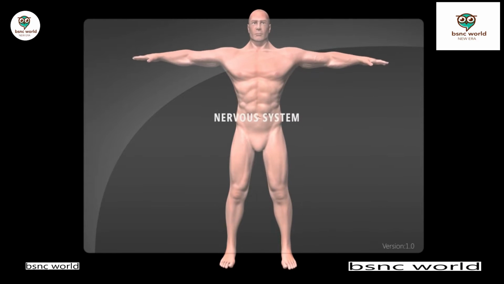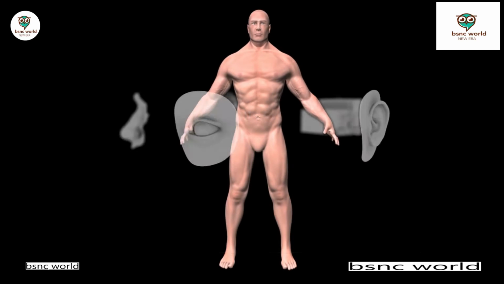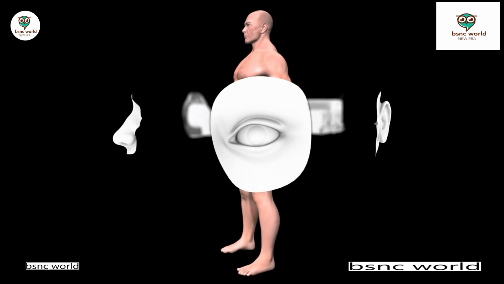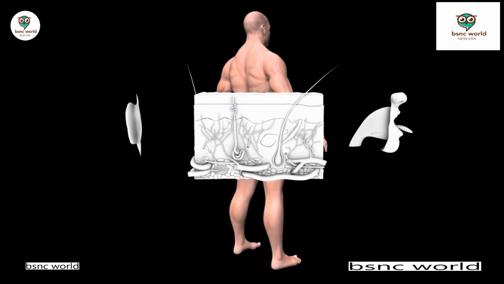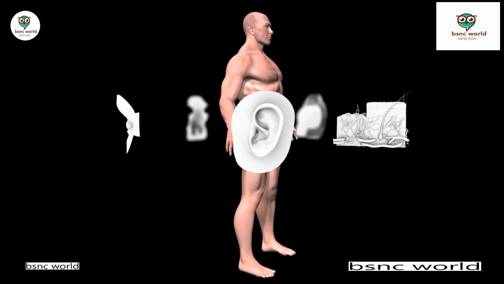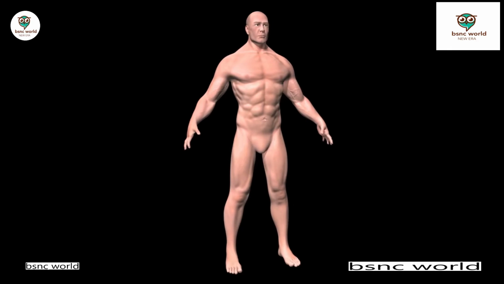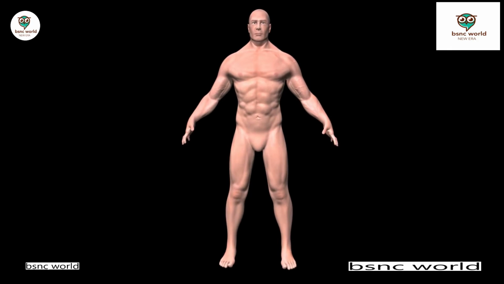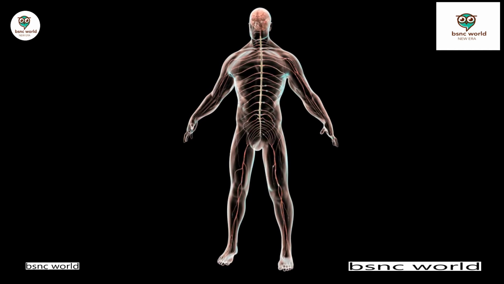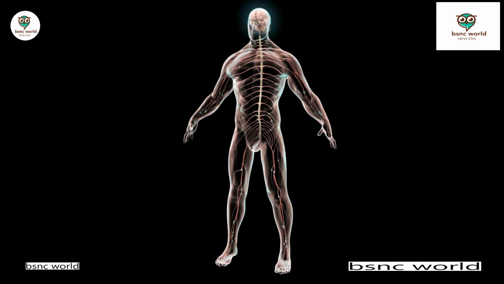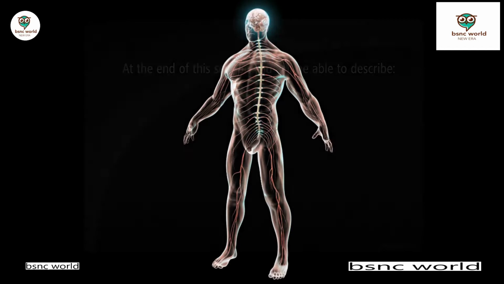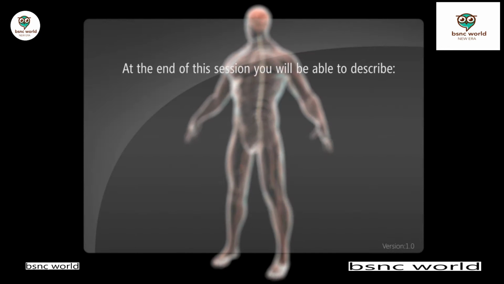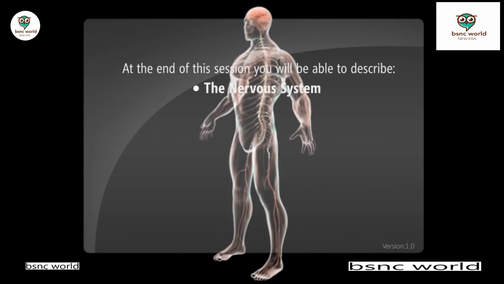Today I am going to tell about the nervous system. The five senses, like sight, smell, taste, touch, and hearing, stimulate the receptors inside the body. The stimuli generate rapid impulses that travel to the brain for interpretation. At the end of the session, you will be able to describe the nervous system.